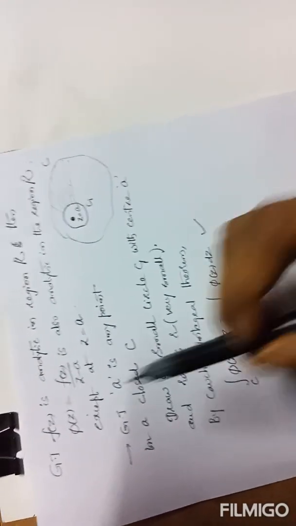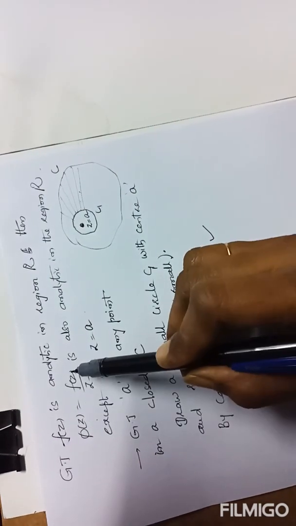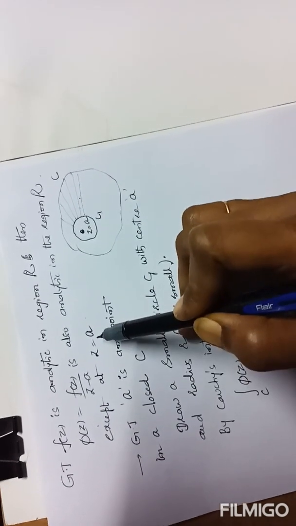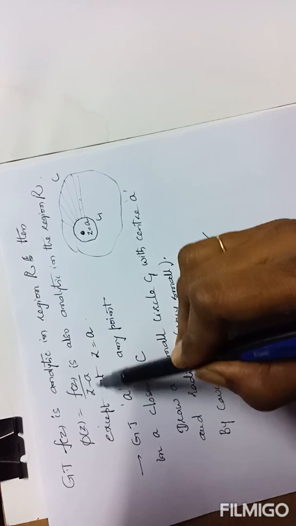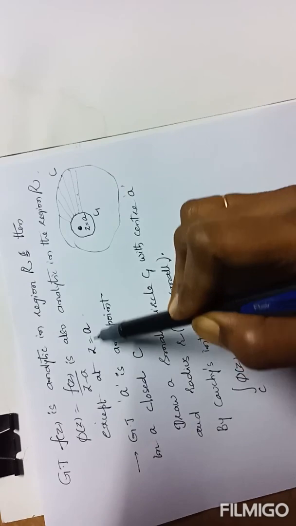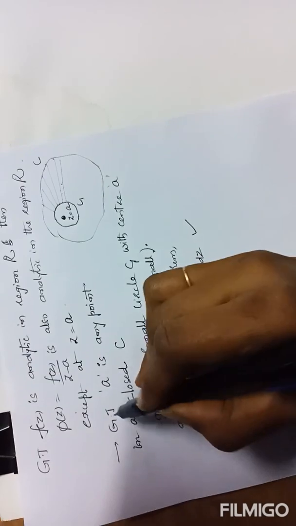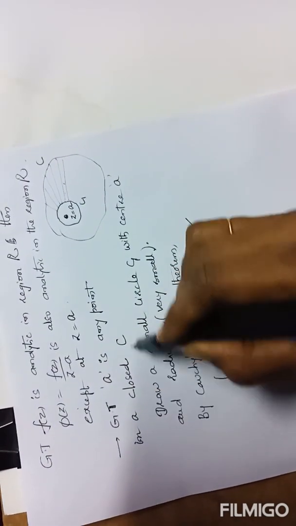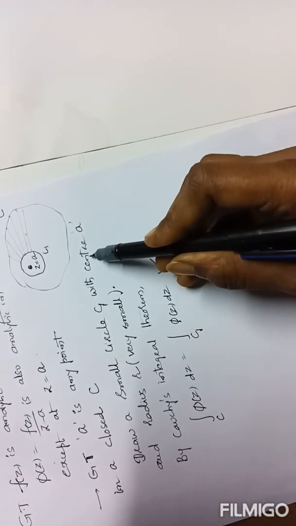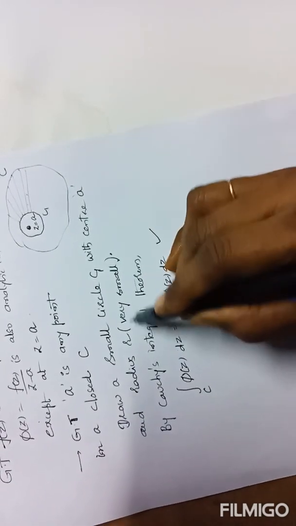Once again, the first point is f of z is analytic in the region, then the corresponding phi of z, f of z by z minus a, is also analytic in the region except at the point z equal to a. Why? Because if you put z equal to a, infinity is there. It is not differentiable. The second point is given that a is any point inside the closed curve C. Using this point, I have drawn a small circle C1 with center a and radius r, where r is very small, I mean it tends to 0.